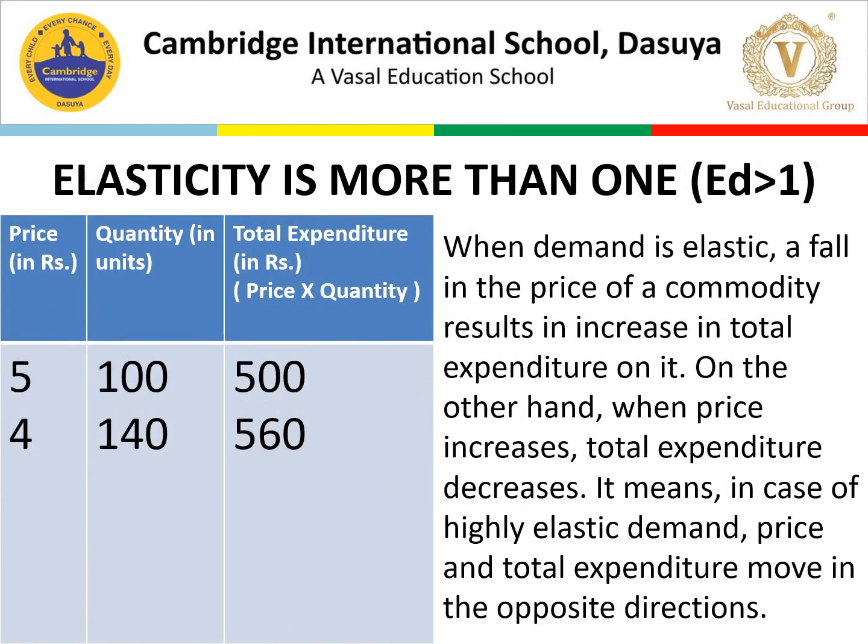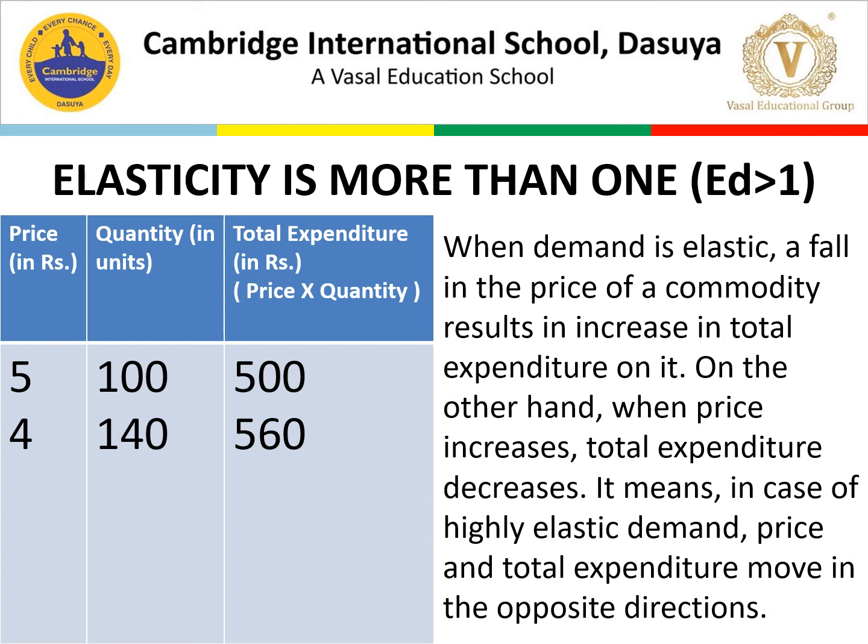Elasticity is more than 1. So when we have the first case, that is elasticity is more than 1, ED is greater than 1. So here is the table which is telling you total expenditure. Total expenditure we always calculate with price into quantity. So price was 5 rupees and quantity was 100 units. So 5 into 100 it will be 500. Then again 4 into 140 it will be 560.